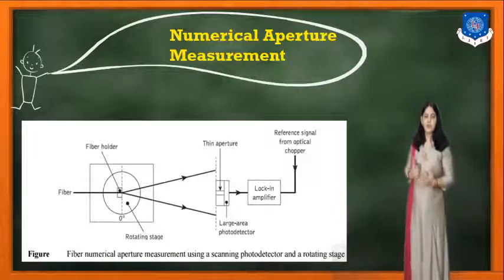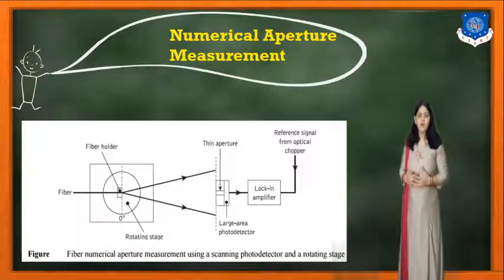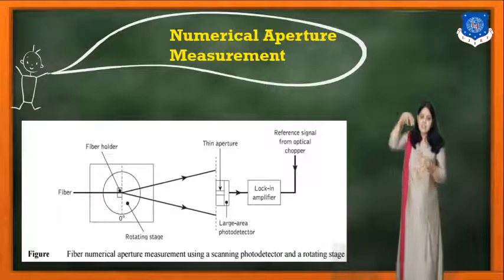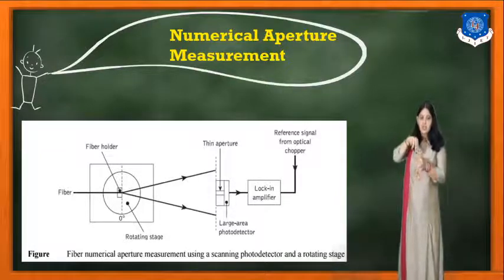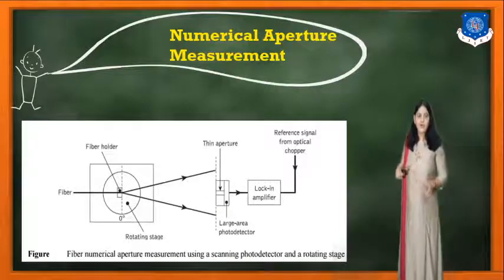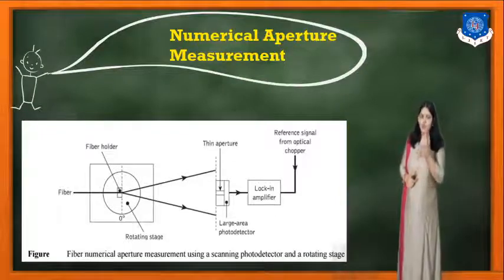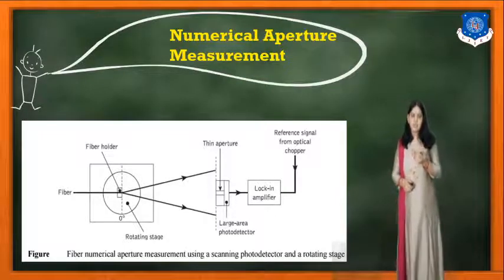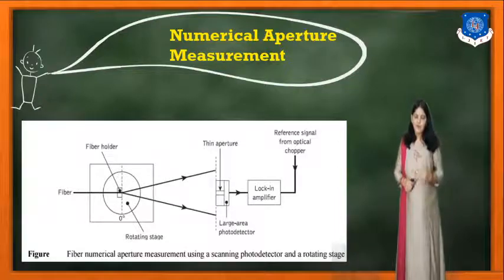Through the fiber optic cable, the light is inserted onto the rotating stage. Now you can see the beam of the light from the fiber. So we need to measure the radius, and we can find out the numerical aperture.